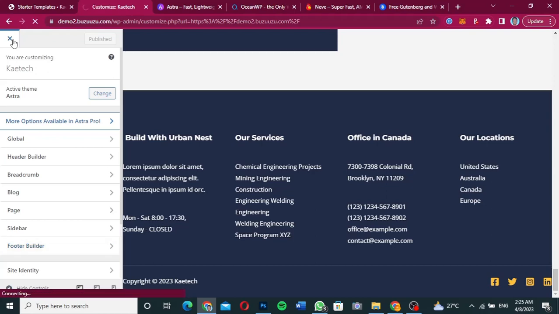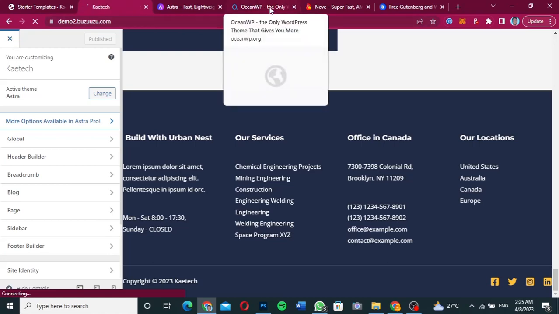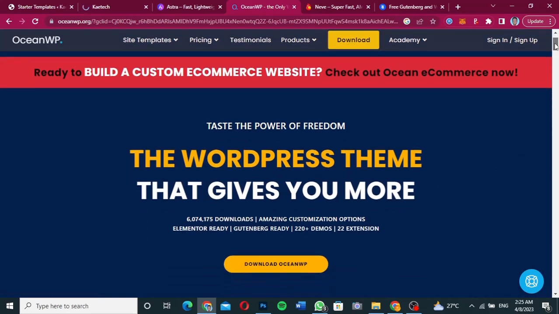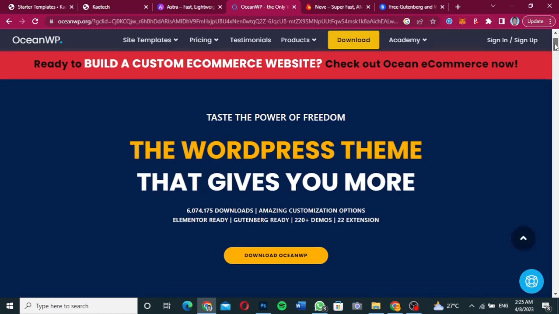Now the next theme that we're going to talk about is called the OceanWP theme. Okay, OceanWP theme. This is one of the most powerful themes that I've ever come across. It is so free to use.